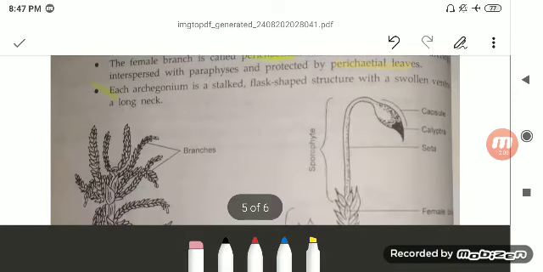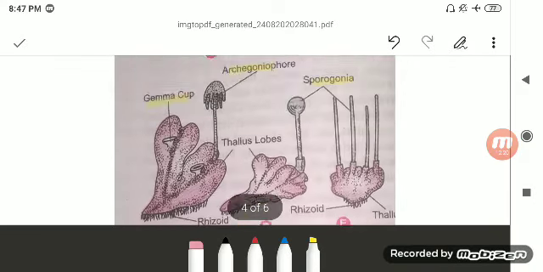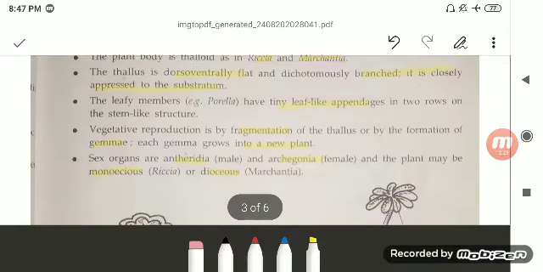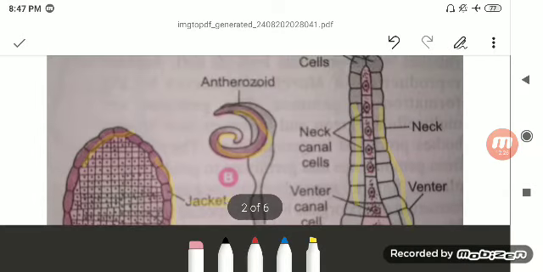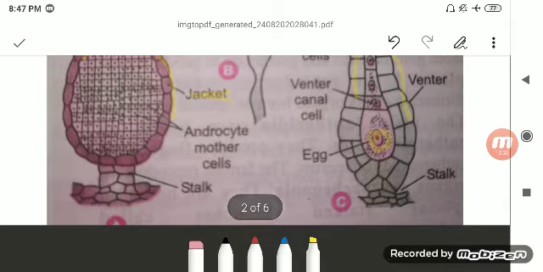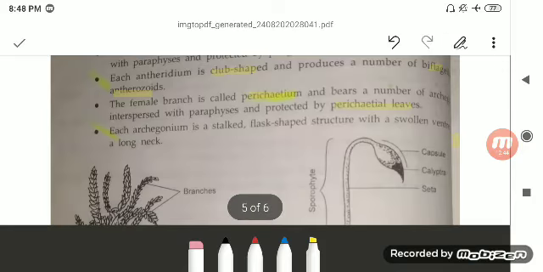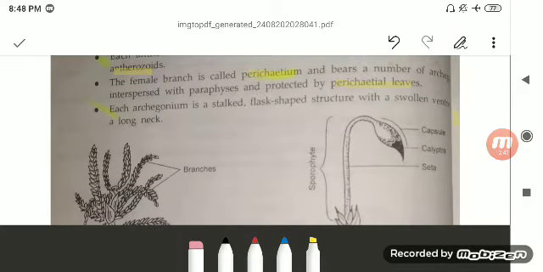So each archegonium is a stalked, flask-shaped structure with a swollen ventral part and a long neck. I can show you once again what the antherozoids and archegonia are. So here you can see the neck-like structure, the swollen ventral canal is there, and that is the club-shaped structure which is surrounded by a layer of cells, and that is called the jacket, and this is the swollen venter where the fertilization takes place. So here you can see a long neck-like structure.